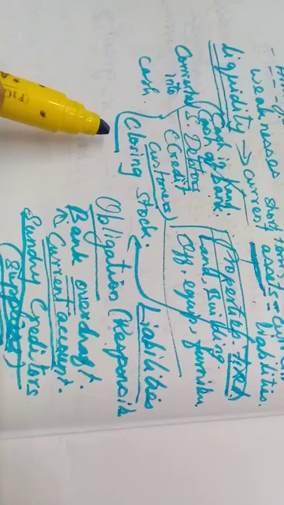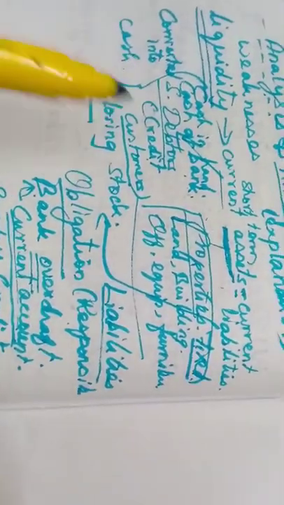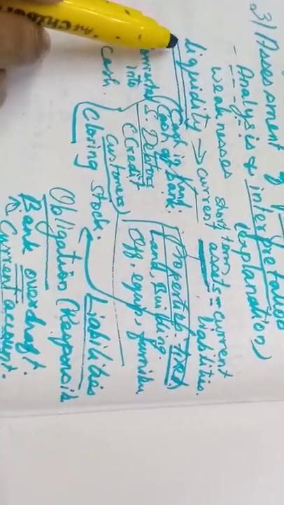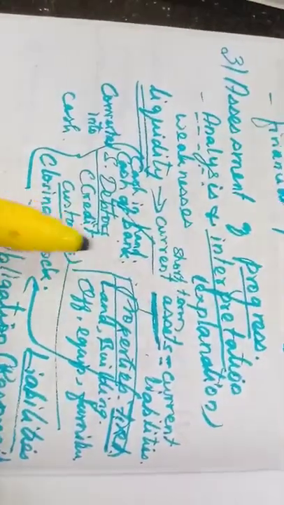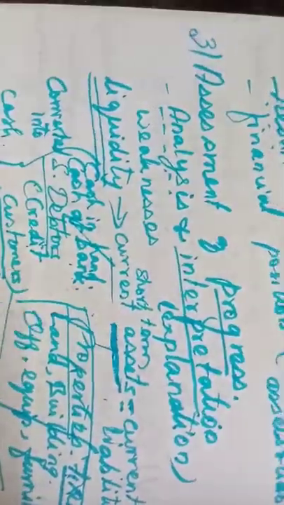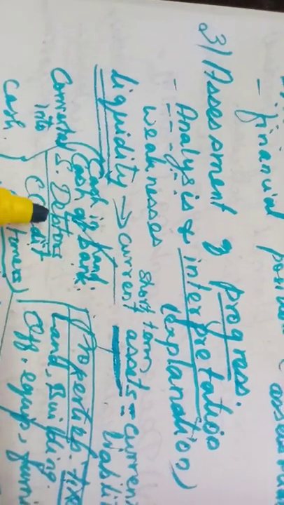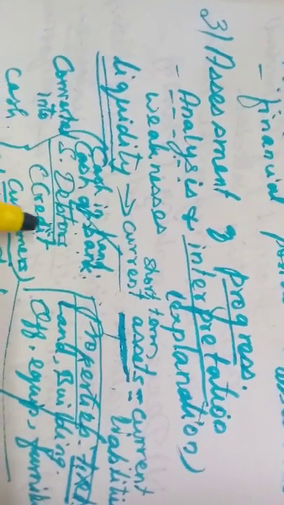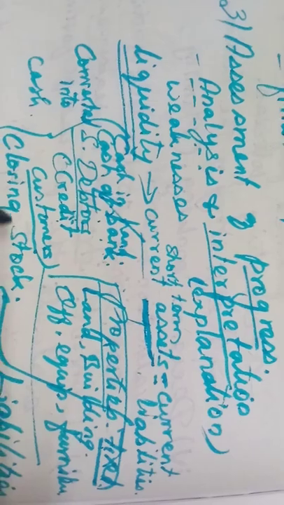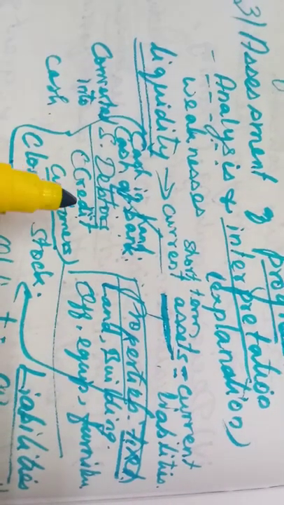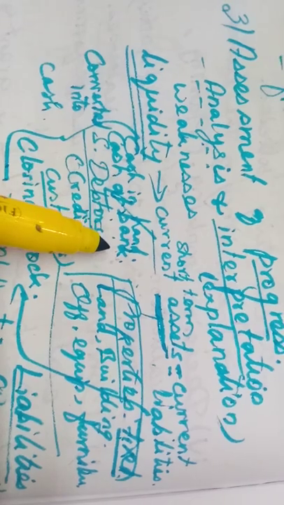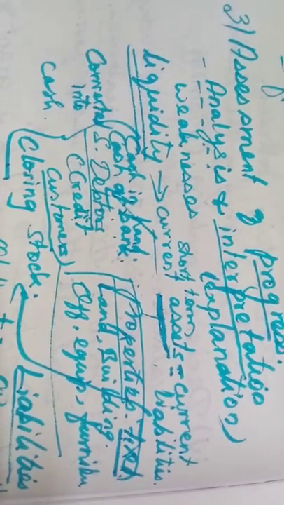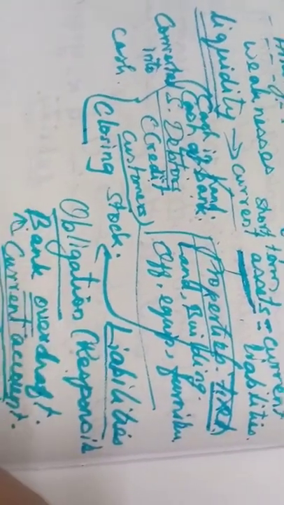Liquidity. The liquidity position of the business can be assessed. What is the meaning of liquidity? Liquidity means whether short-term assets are available in the business concern. What are the short-term assets? Cash in hand, cash at bank, debtors, then closing stock. All these are assets. We take this amount and we can pay the current liabilities. What are the current liabilities?